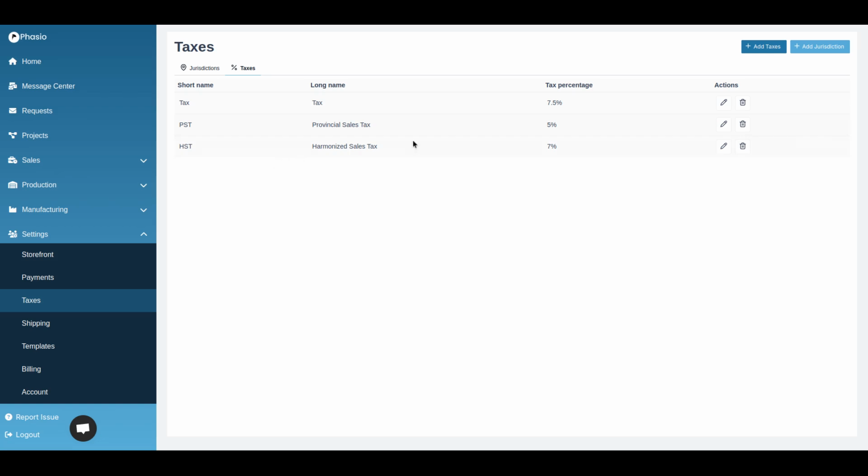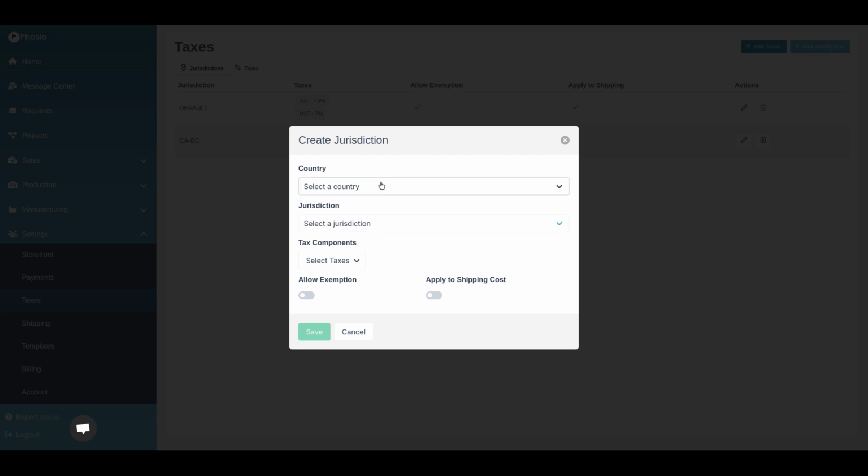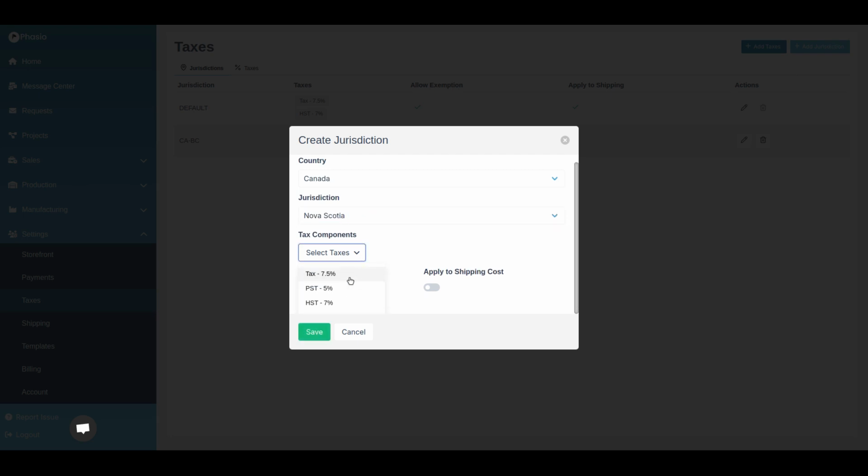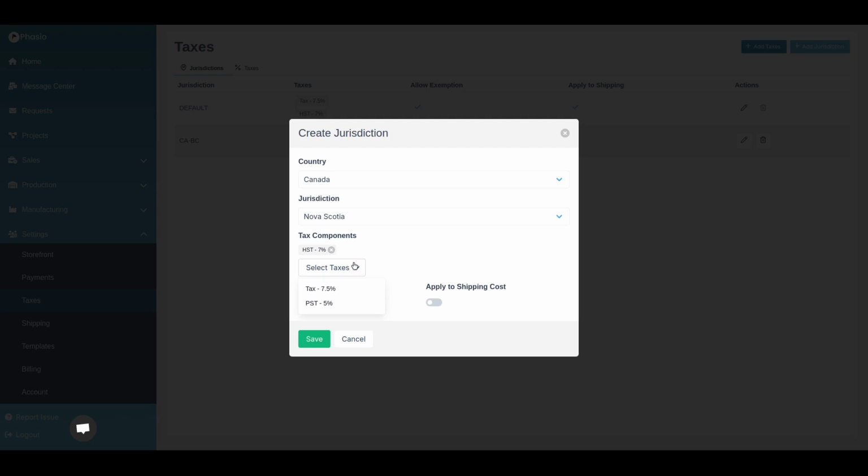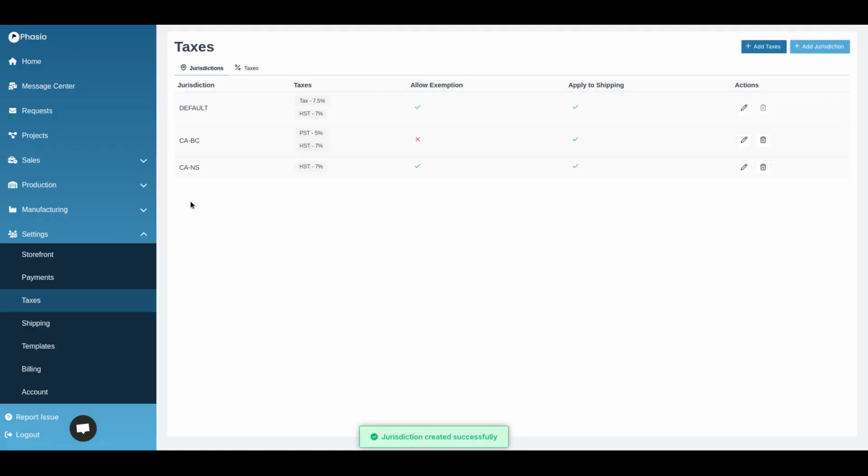Now, I know Nova Scotia is under harmonized sales tax. I don't know if this rate is correct. I'd have to double check it, but let's just say it is. So we have harmonized sales tax in here. We go to the jurisdiction, we hit add jurisdiction. From the dropdown, we're going to select Canada as the country, and the jurisdiction will be Nova Scotia. In this jurisdiction, we will only apply harmonized sales tax, and we are going to allow people who are tax exempt to receive their exemption. We're also going to apply this tax onto the shipping cost as well. As you can see now, we've got Nova Scotia added in here.